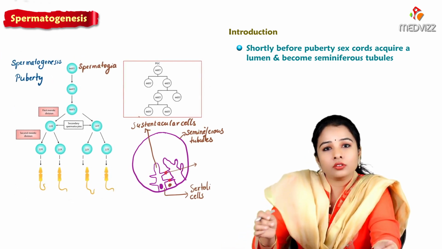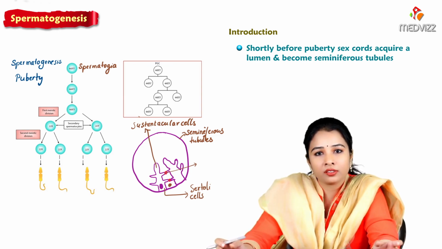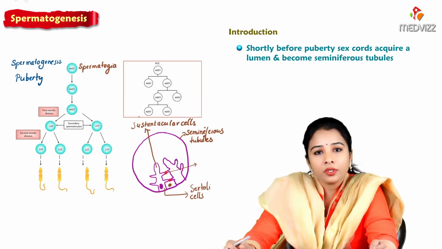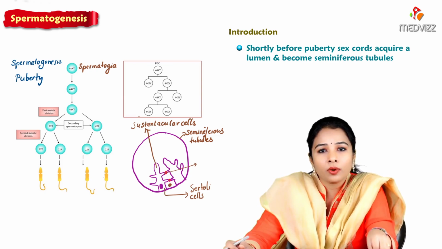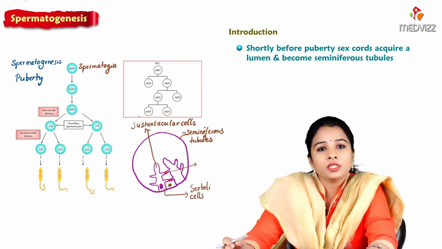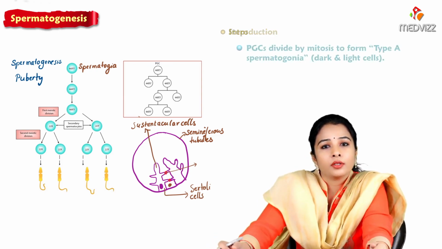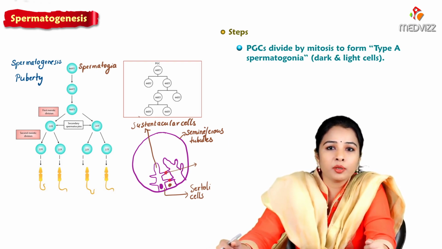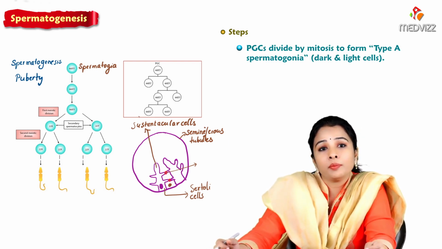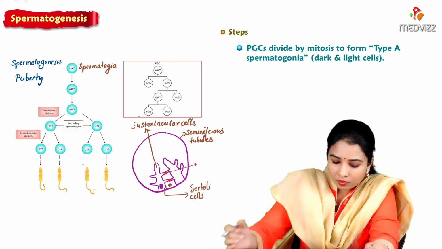These cells also intervene between spermatogonial cells. So what happens during puberty? These sex cords acquire a lumen and become seminiferous tubules, and the primary germ cells divide by mitosis to form type A spermatogonia.